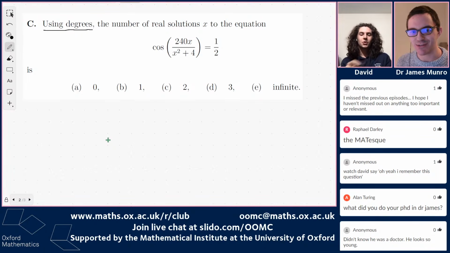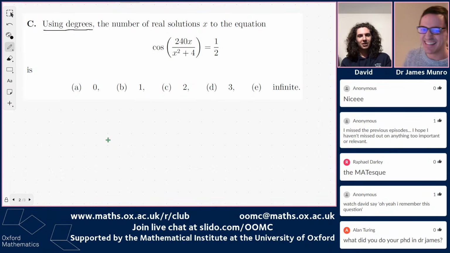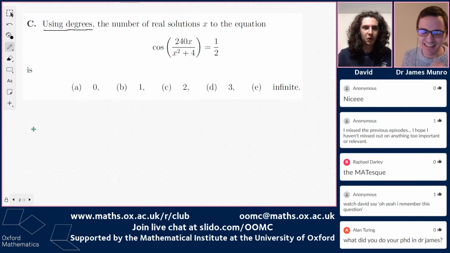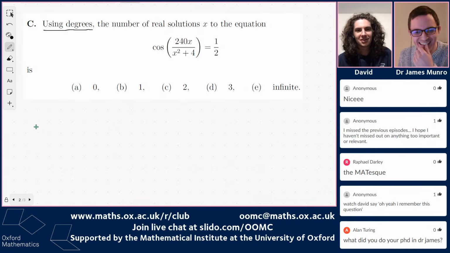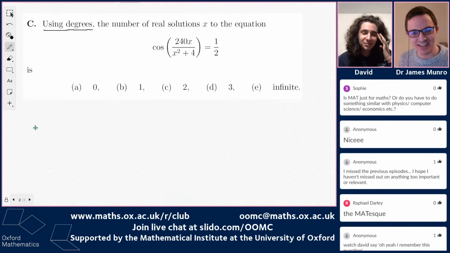I'm talking to give David time to think about how to get started with this problem. David, what do you think about this problem? This reminds me of a horror movie that I was watching. Oh yes, okay. Very math-specific horror movie.